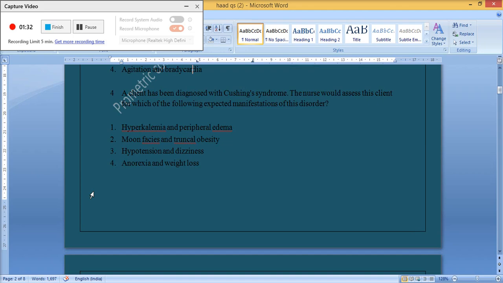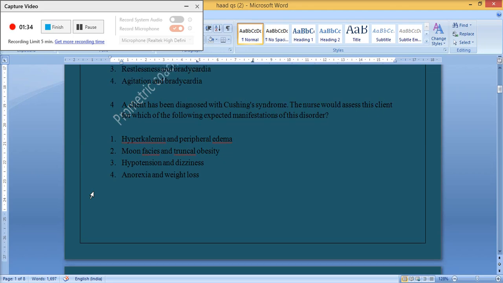4. A client has been diagnosed with Cushing syndrome. The nurse would assess this client for which of the following expected manifestations of this disorder? 1. Hyperkalemia and peripheral edema. 2. Moon face and truncal obesity. 3. Hypertension and dizziness. 4. Anorexia and weight loss. The correct answer is 2. Moon face and truncal obesity.